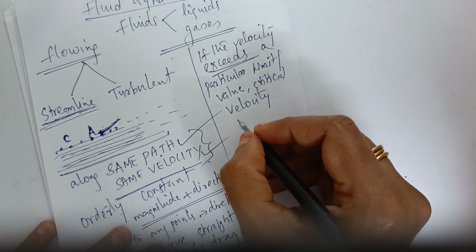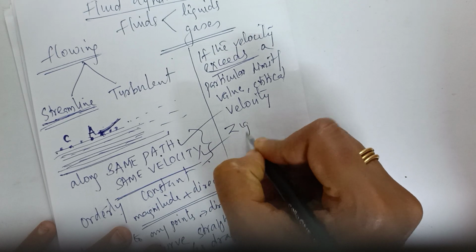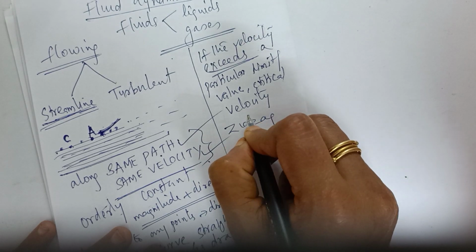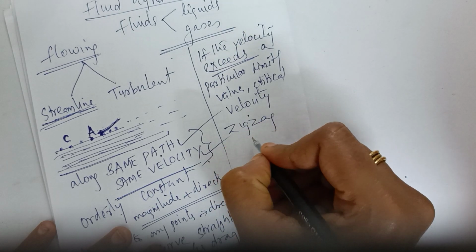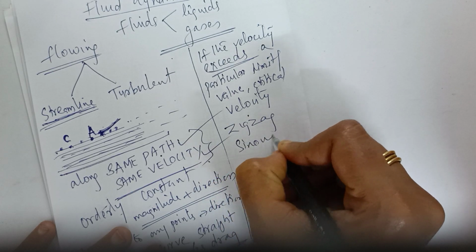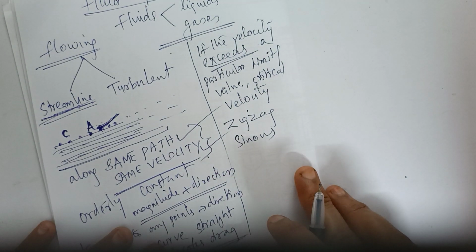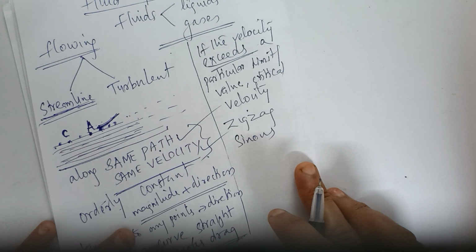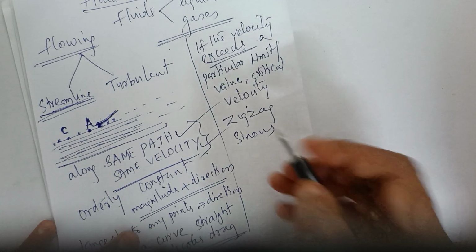It will not be orderly, rather it will become a zigzag motion or a sinus in character, and the path and the velocity of the particles will be changing